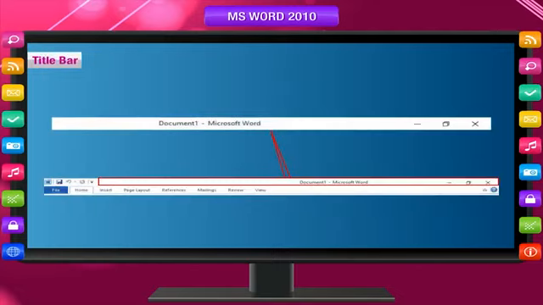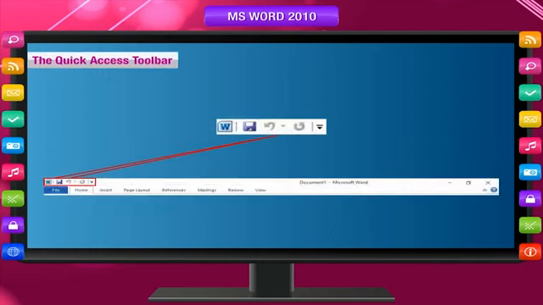Title bar. The bar at the top is called the Title bar. It displays the name of the application, for example Microsoft Word, and the name of the current document. There are 3 buttons at the right side of the title bar, named Minimize, Restore, and Close. The Quick Access toolbar. The Quick Access toolbar is located at the upper left corner of the title bar, next to the Microsoft Word icon. It contains a set of commands that are independent of the tab that is currently displayed. You can add buttons that represent commands to the Quick Access toolbar.